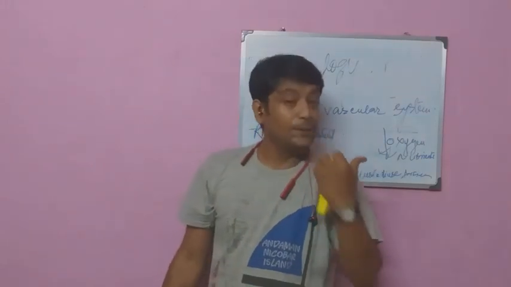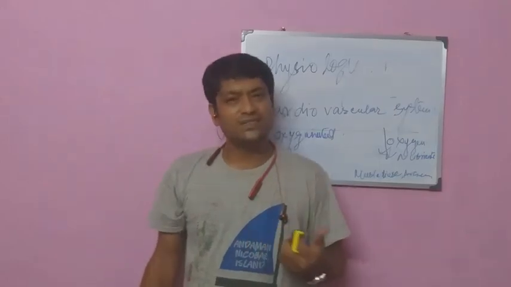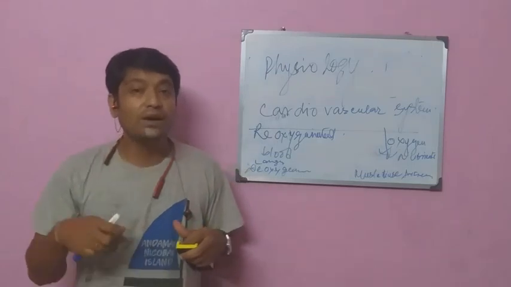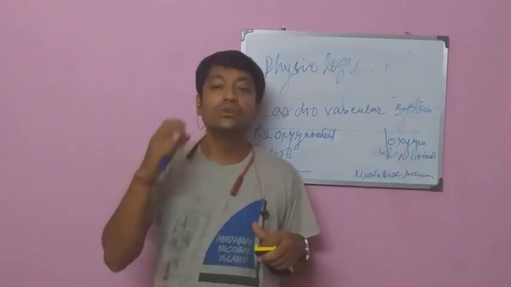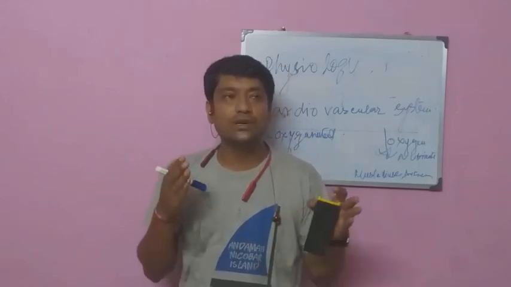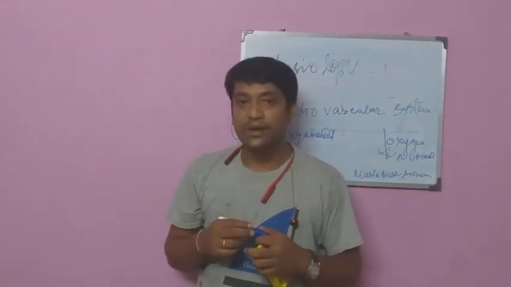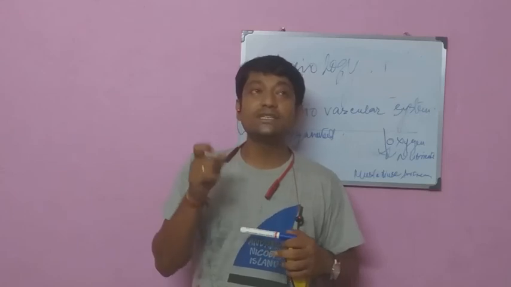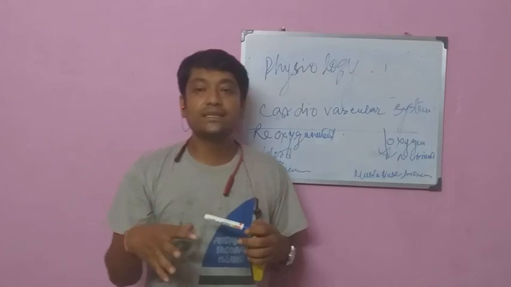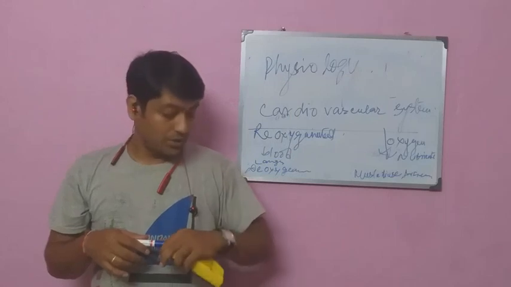Understood? Now, another important question for today: define respiratory system. It is very simple. The respiratory system is the system of organs that take oxygen inside and throw away carbon dioxide from the body. And what is respiration? Respiration is the process of supplying oxygen to the cells and transporting carbon dioxide from the cells.